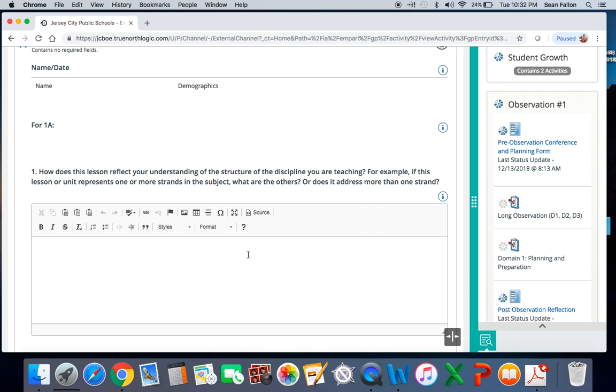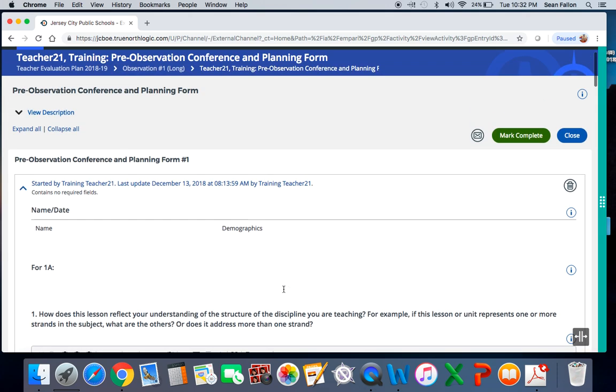I can copy and paste it, or I can use the answer I submitted before as a reference for this new one. I thought this was a pretty cool feature because it allows you to access information that you've put in here before instead of having to type the same thing over and over again.